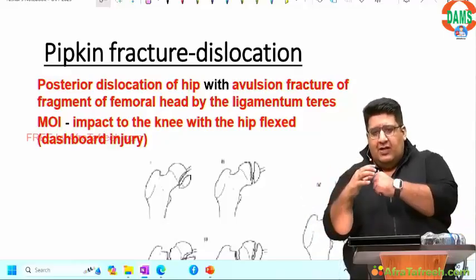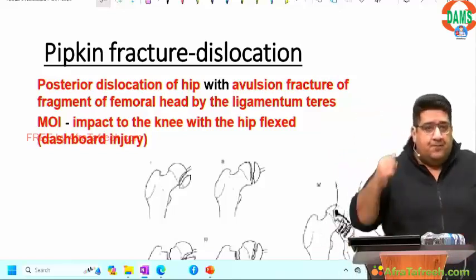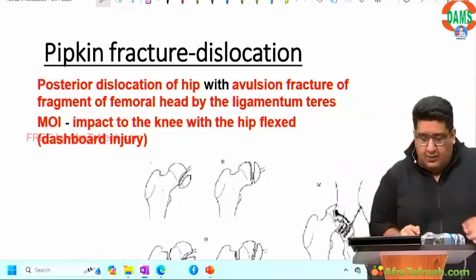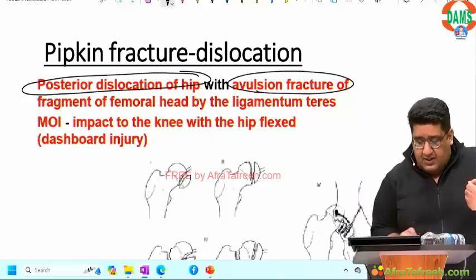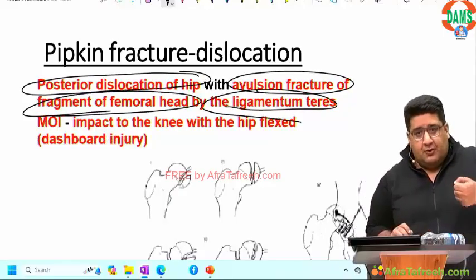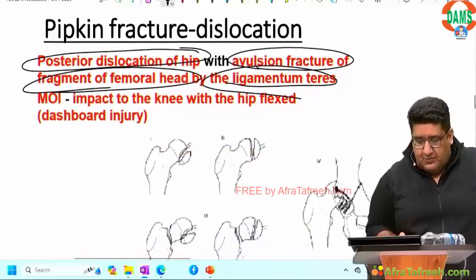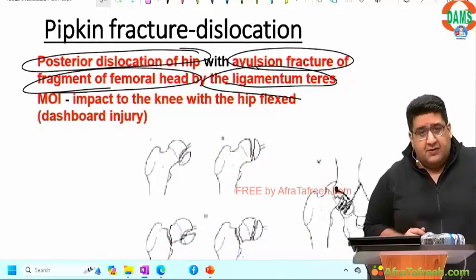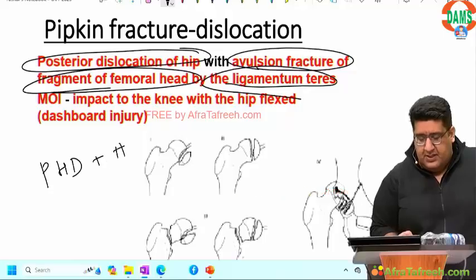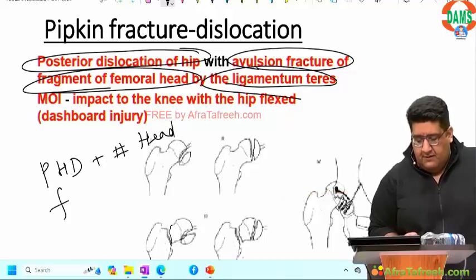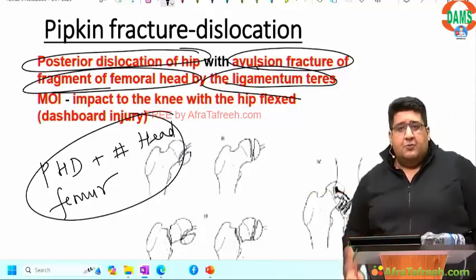Okay. While taking the head posteriorly, there is a chipping of the head of the femur as well. So basically, during posterior hip dislocation, if there is an avulsion fracture of the femoral head due to pull of ligamentum teres, that is what is called Pipkin's fracture dislocation. So we have remembered it like this: PhD plus fracture of head of femur due to a dashboard impact.